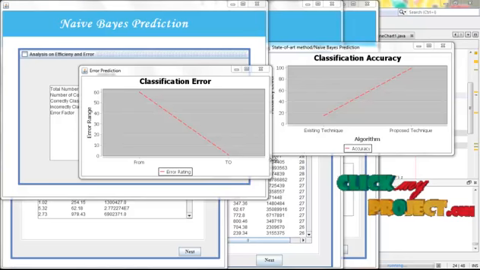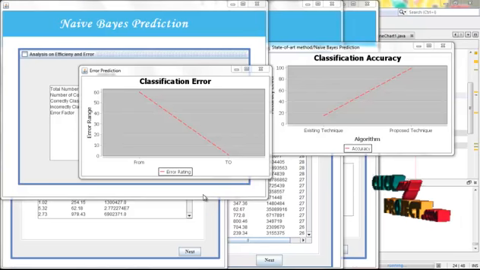The main conclusion of our project is that the traffic classification scheme can effectively improve the classification performance by using the Naive Bayes classifier, and reduced error prediction can be achieved.